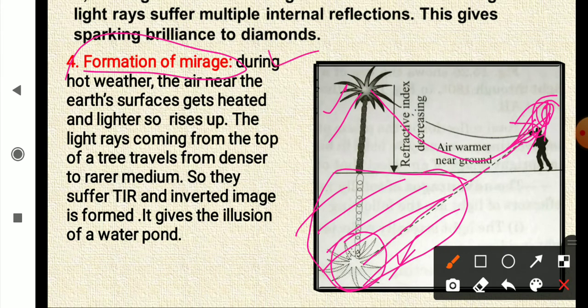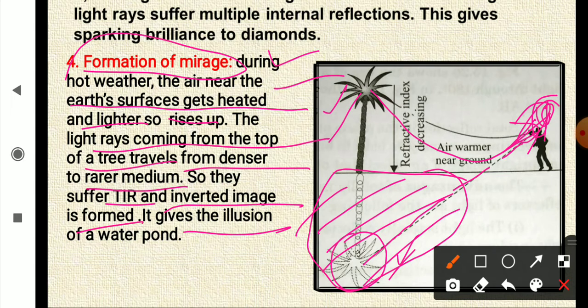So during hot weather, the air near the earth surface gets heated and lighter, so rises up. The light rays coming from top of a tree travel from denser to rarer medium, so they suffer total internal reflection and inverted image is formed. It gives the illusion of a water pond.